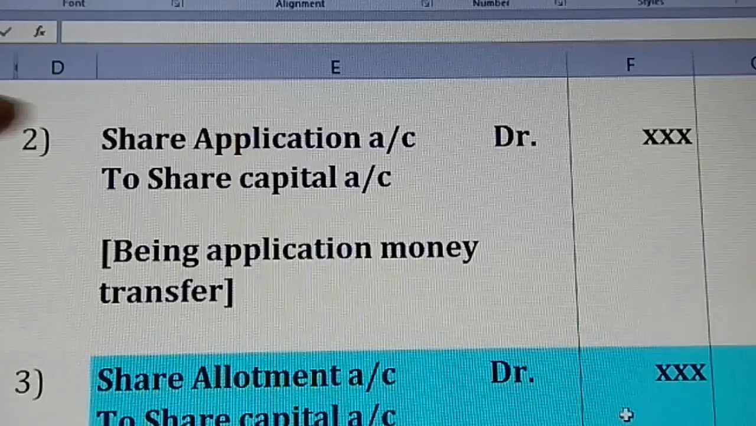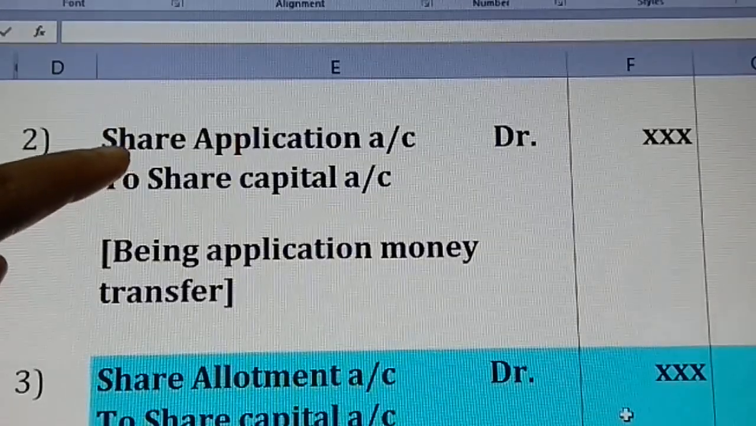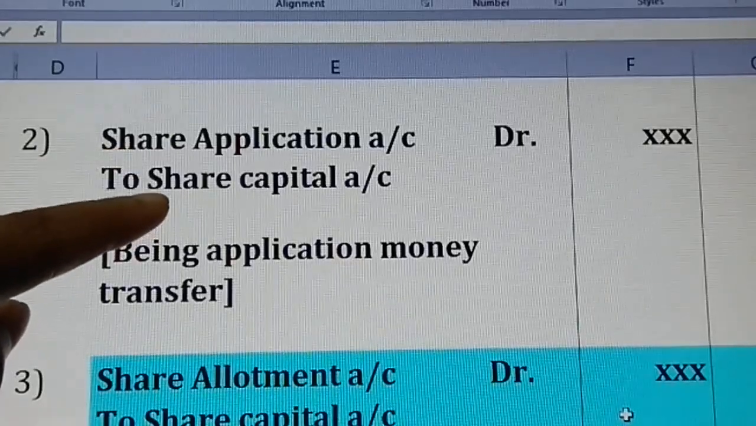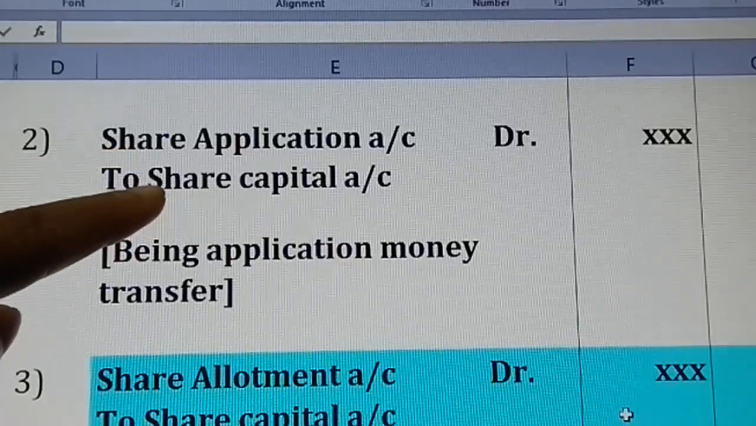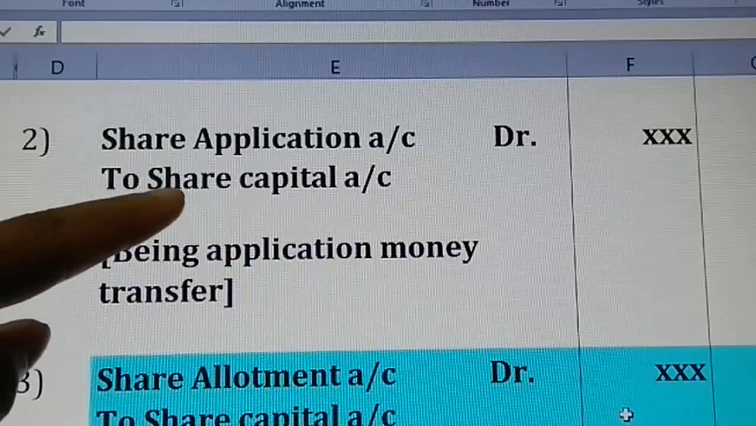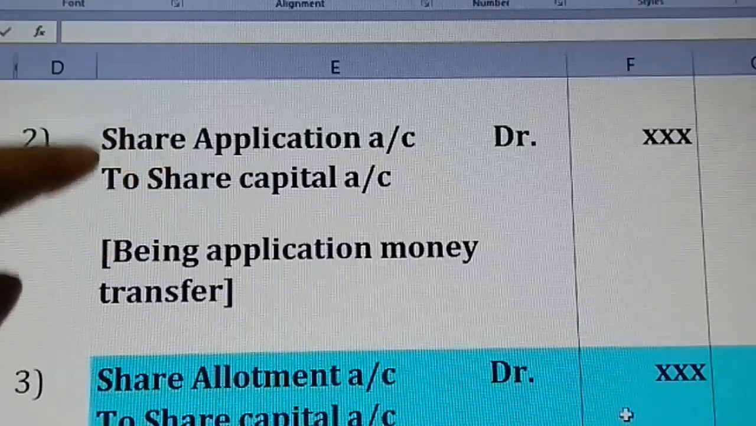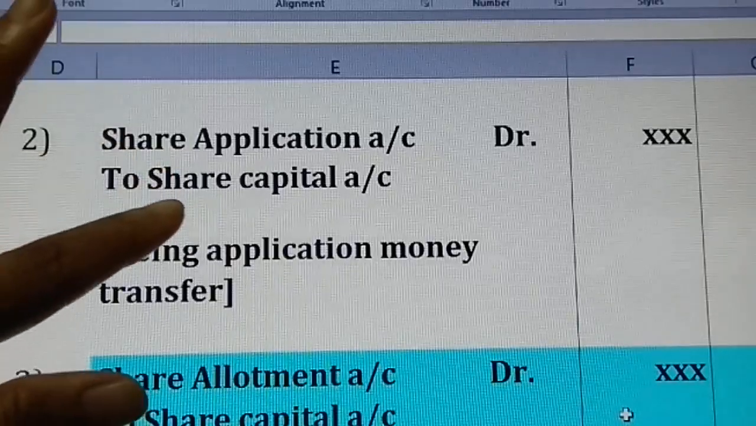Similarly, here the amount that is being collected on the application form is going to be transferred to the share capital account of a company. The company's share capital account we are going to transfer to. There is no bank account here. Be very clear, it's going to be transferred to the share capital account.